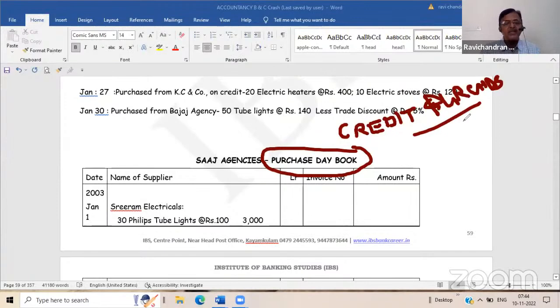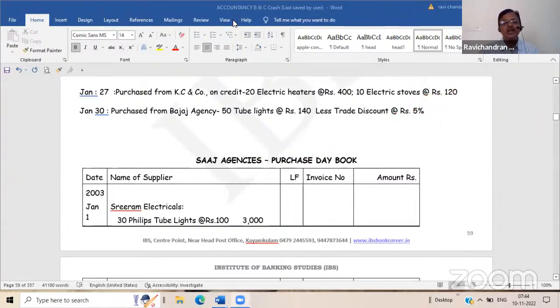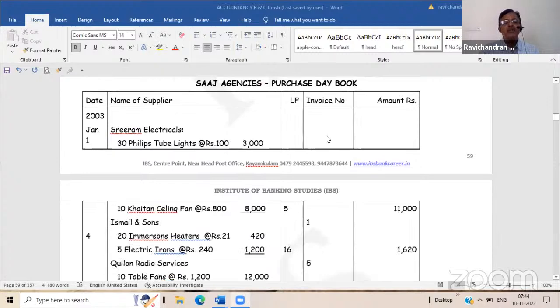And wherever credit sales happened, if those goods are returned by the customers, then the sales returns book will be recorded. So this way we can reduce the work of purchases, sales returns, and purchase returns.